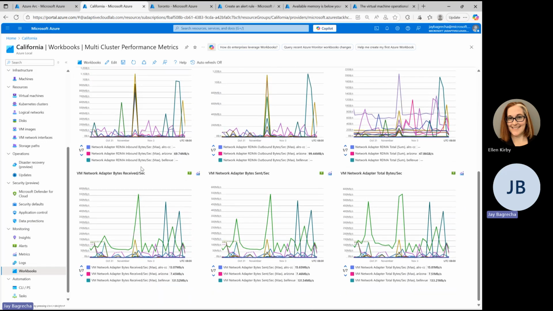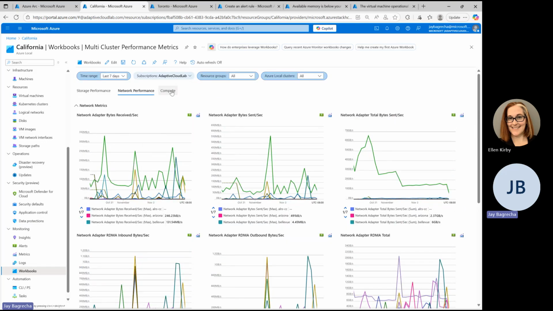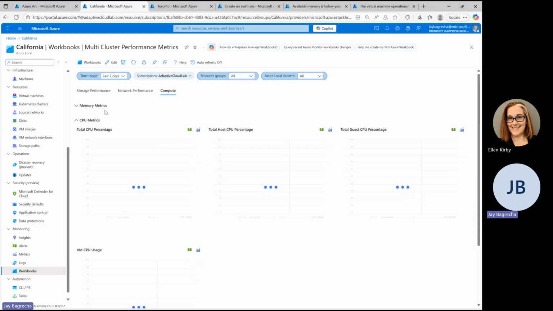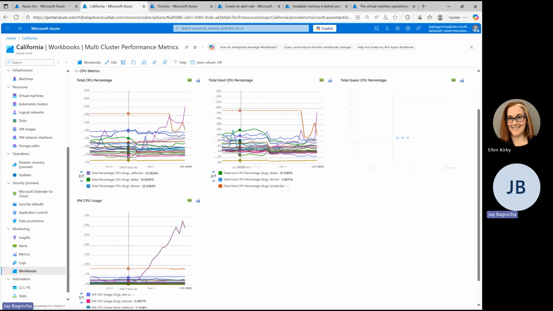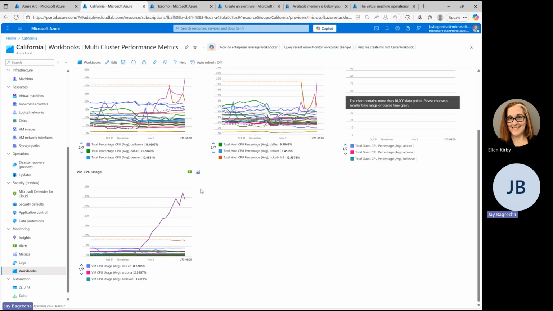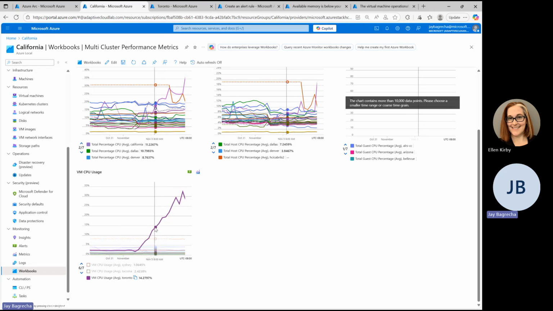Yeah. So we have network metrics too, and we have compute metrics too. In compute, we have memory metrics and CPU metrics. We have total CPU percentage, host CPU, and VM CPU usage. Sometimes you get an error like this, chart has more than 10,000 points, but yeah. So in VM CPU usage, you see that Toronto's cluster VM CPU usage is rising and going very high. And we need to figure out now the reason behind all this.